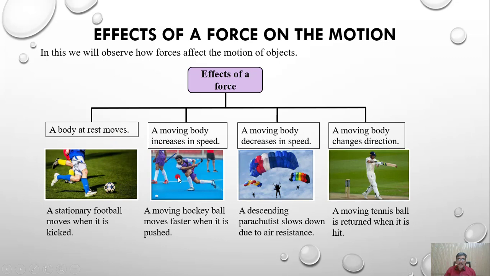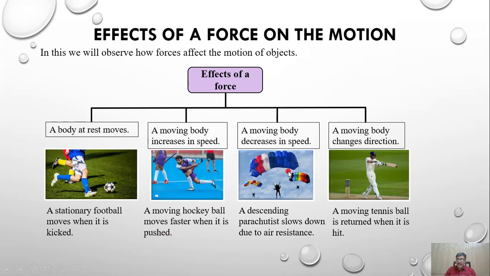Similarly, if you see here, a boy is playing hockey, and a moving body increases in speed. How is it possible? If a body is moving and we exert more force, what will happen? That object will move faster and its speed will increase. So a moving hockey ball moves faster when it is pushed.